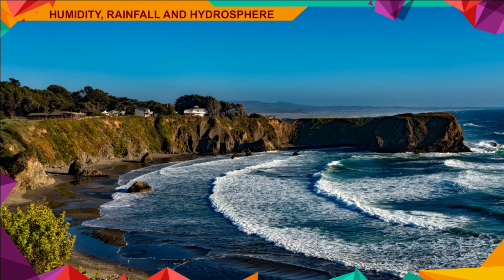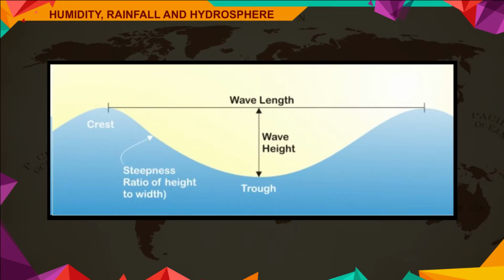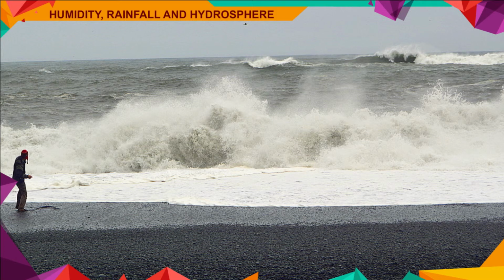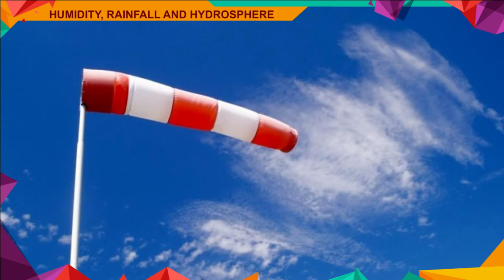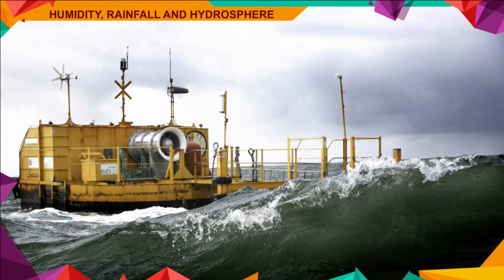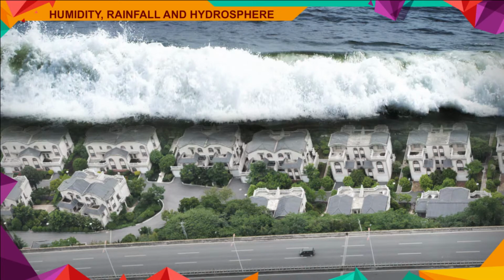Winds push water towards land, making water rise and fall. The rise is called crest, and the fall is called the trough. The vertical distance between a crest and a trough is called wave height, and the horizontal distance between 2 crests or 2 troughs is called wavelength. The size and force of the sea waves depend on the velocity of the wind, the duration of the blowing wind, and the distance the wind covers in the open sea. Waves are often associated with storms. Enormous tidal waves, such as tsunamis, can be very destructive.